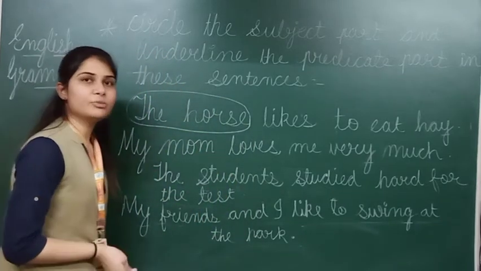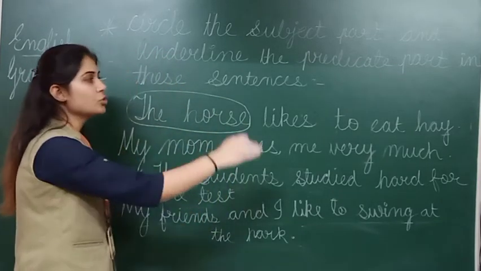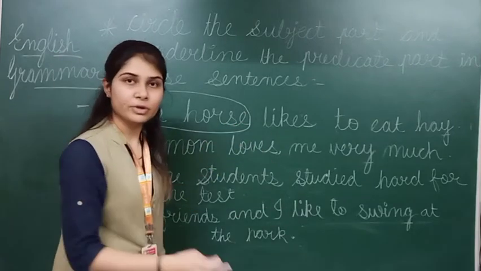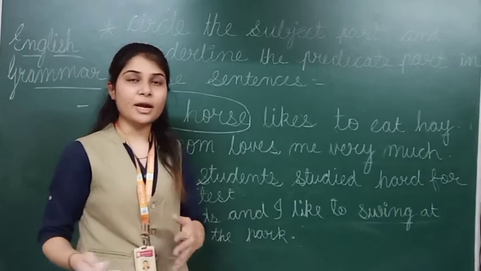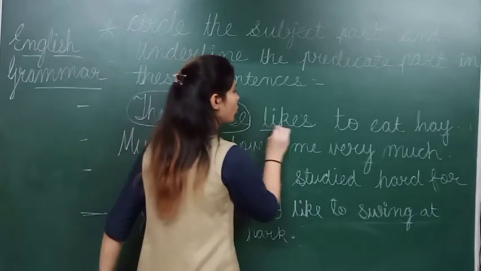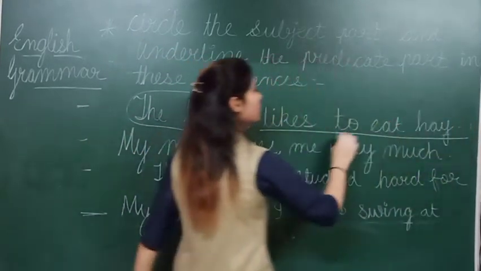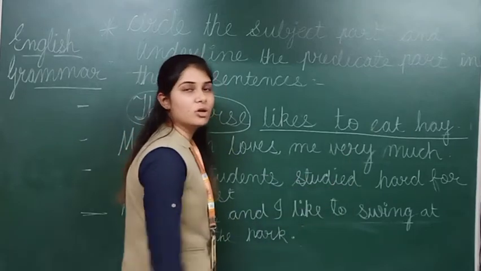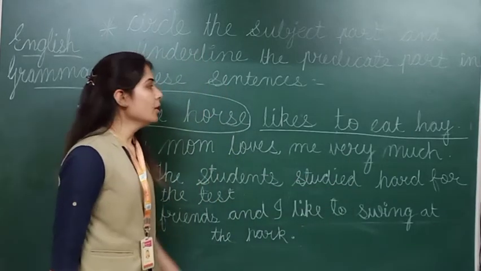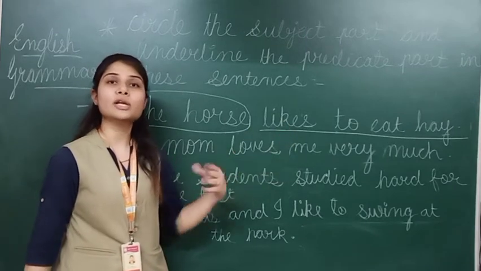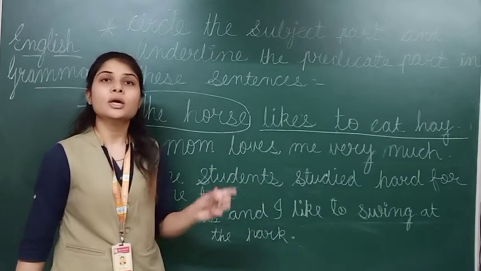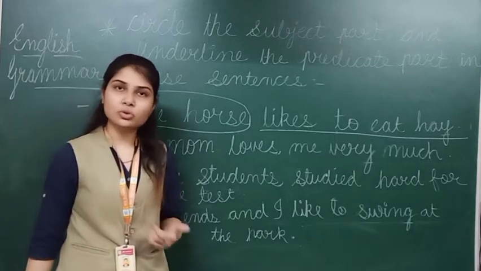Now which information am I sharing about the horse? Likes to eat hay, right? So likes to eat hay will be our predicate part. The information about the horse is likes to eat hay. So I have made the underline on these words because this is our predicate. Here also you can see that likes is a verb. So where will the verb come? It will be included in the predicate part only.